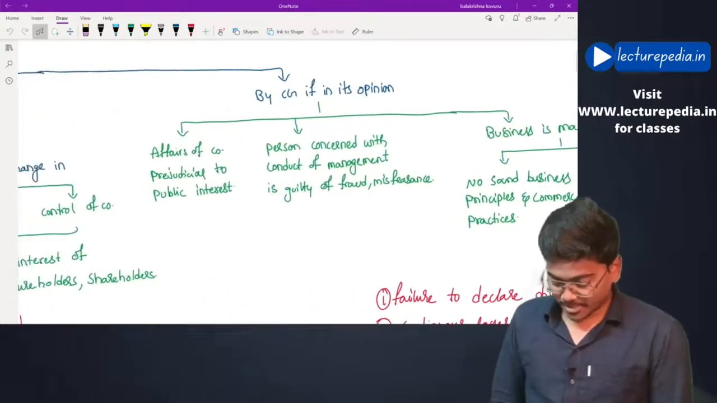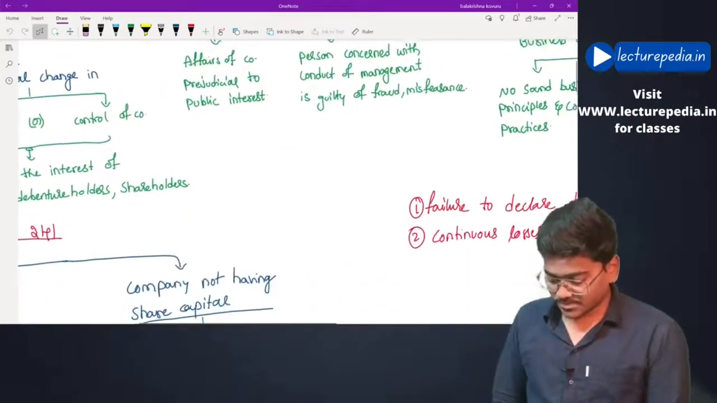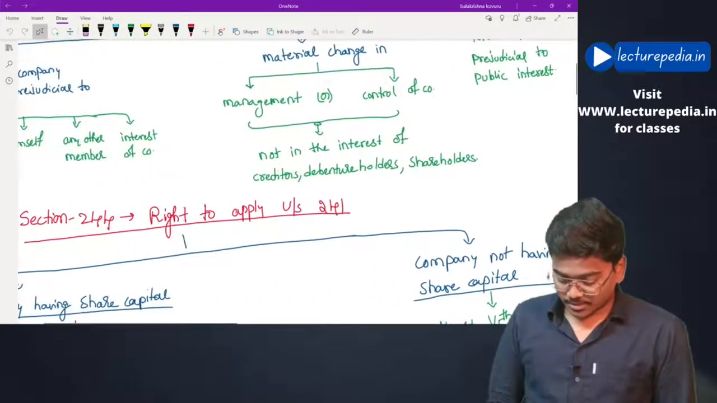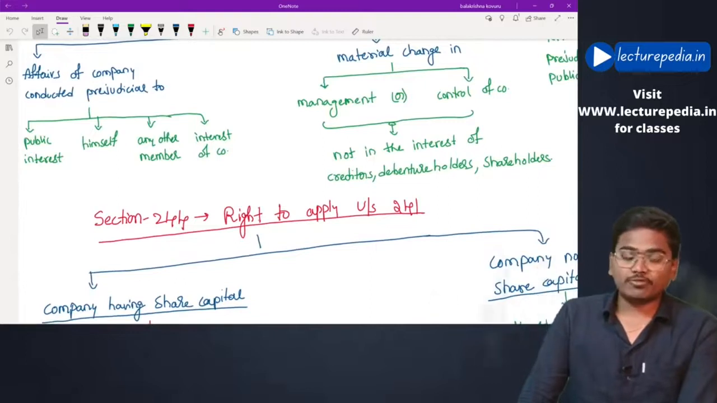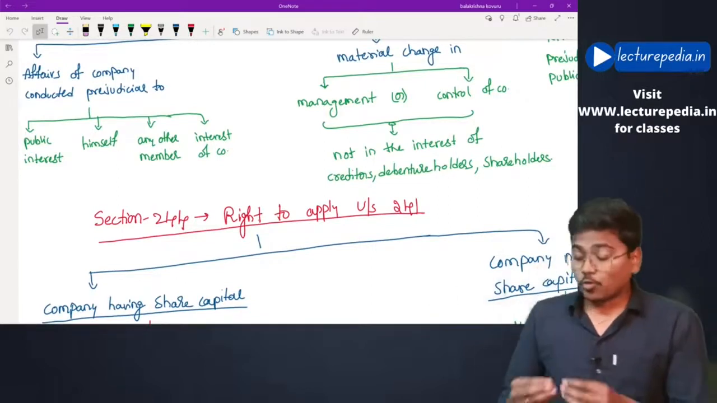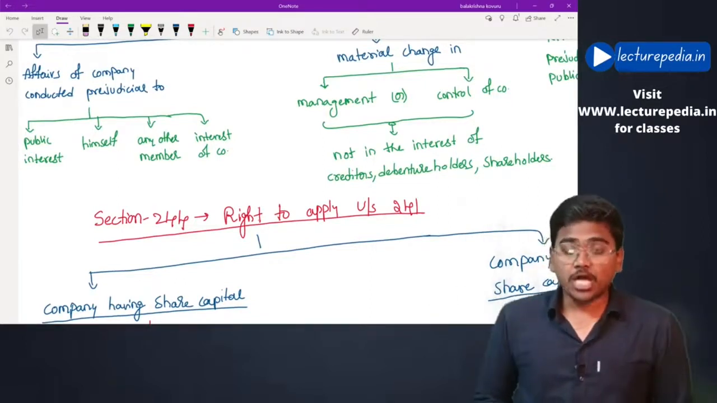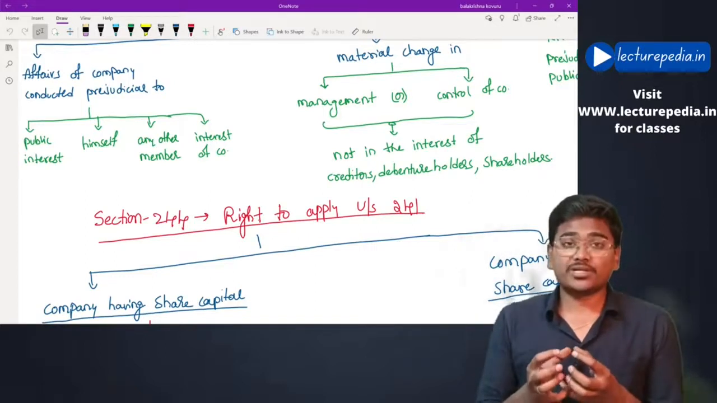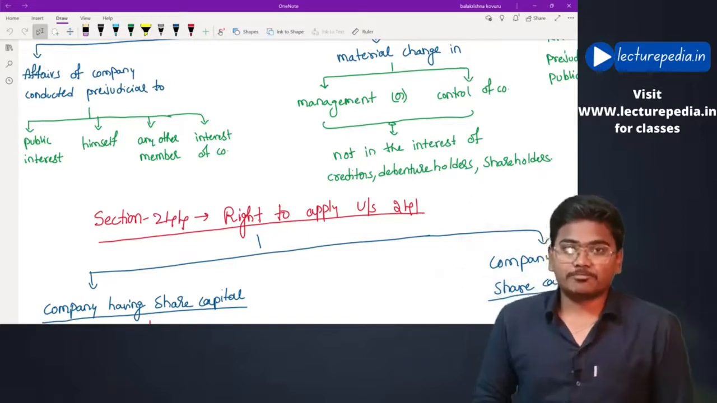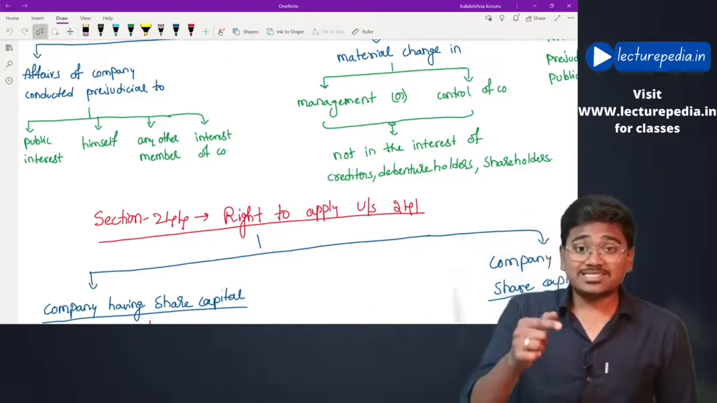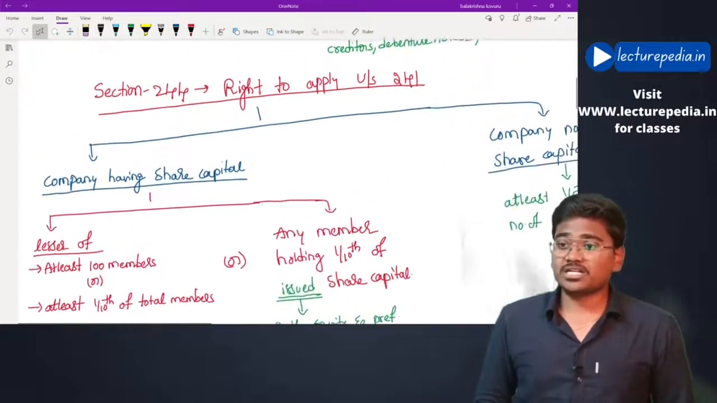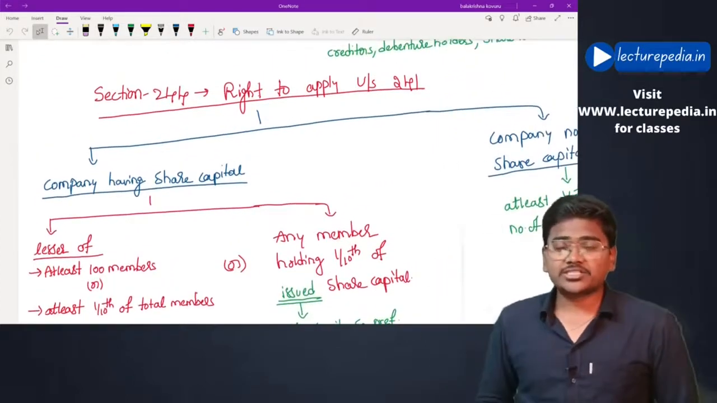Now see, the application will be filed under section 241, but what is the eligibility? That is, how many members must file the application? The eligibility criteria for filing an application under section 241 is discussed in section 244, that is, right to apply under section 241.